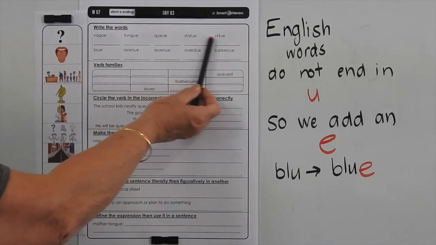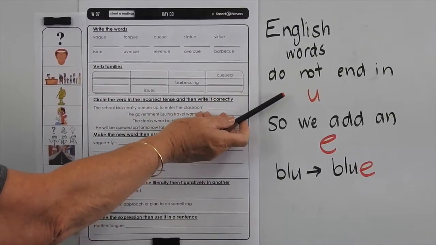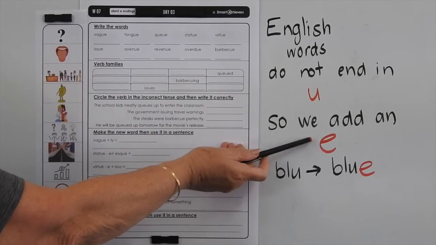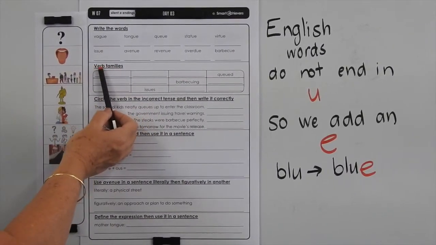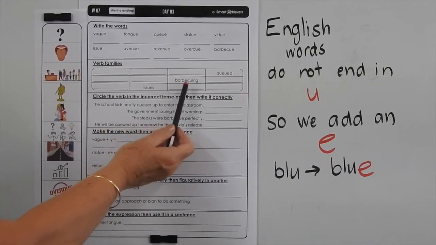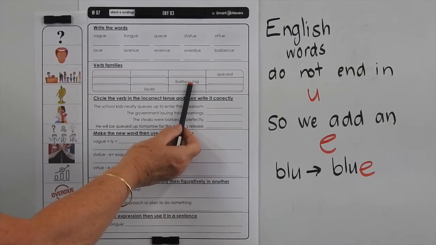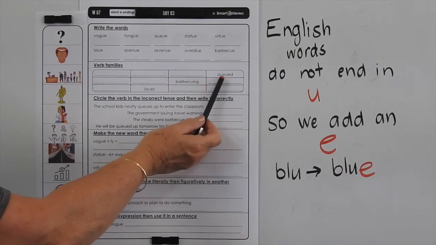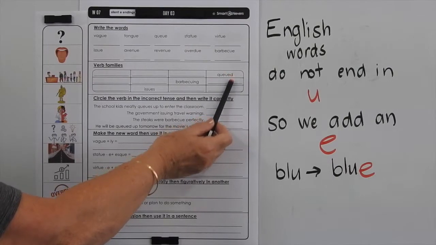Don't forget, in all of these words, we're following the rule that English words cannot end with U, so we must add an E after the U. It's not a phonogram, it's a rule. So in this section here, you have to complete the verb families. Do remember that if a base word ends in UE and you want to add ing, the E goes away when ing comes to stay. But if there's already an E there and you want to add ED for past tense, you're not going to add another E, you're just going to add the D.